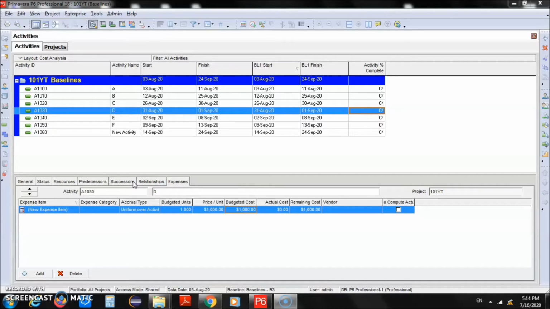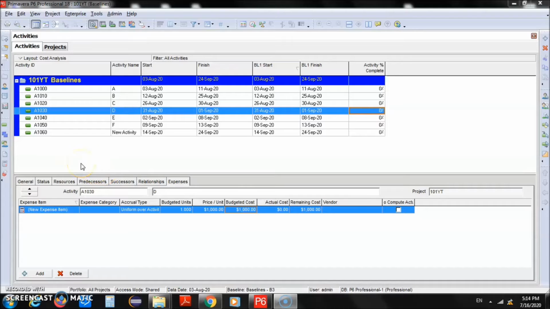So this video is the continuation from the previous video, and in the previous video we had developed a project with some of the activities and we were working on different baselines. So we had created 3 different baselines which were having some of the changes. So we will continue from that point onwards.